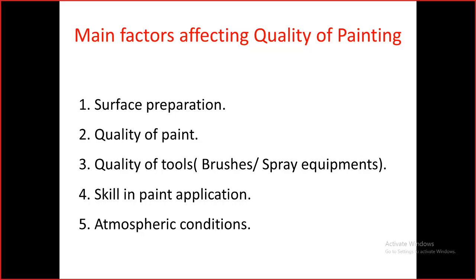So what are the main factors that will affect the quality of painting? After painting, how long will it serve the purpose? One is the surface preparation. Surface preparation will affect the quality of the painting. I can say this is the one and single most important factor that will have an influence on the quality of painting. And the quality of paint itself, that will be from the manufacturer. And again, at our end, the quality of tools, that is the brushes or spray painting equipment that we use, will have an influence on the quality of painting.